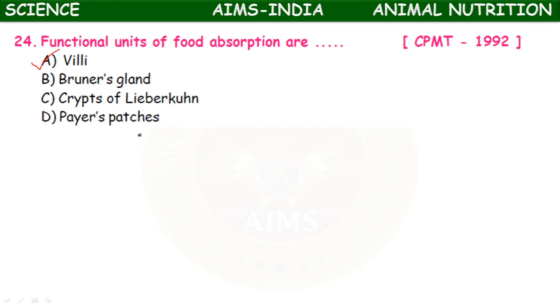Brunner's glands are found in the part of the digestive system known as the duodenum. What is duodenum? Duodenum is the part of small intestine, isn't it?